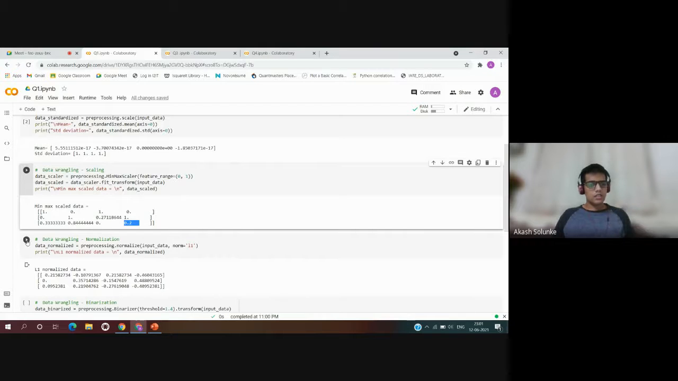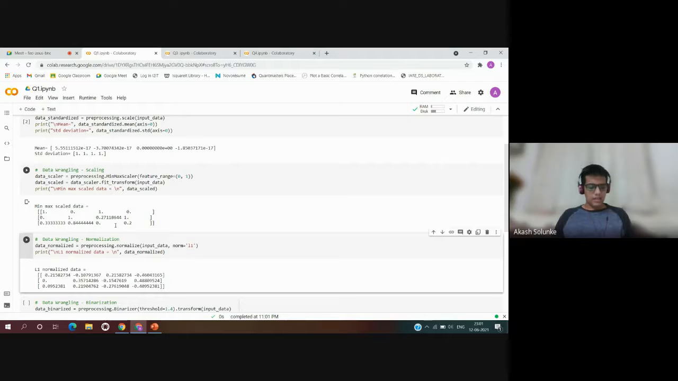Moving on to the next, normalization of the data wrangling. Normalization is adjusting the values in feature vectors so that they are measured on a common scale. We do that by data normalized equal to preprocessing dot normalize input data, norm L1. Here we are printing the normalized data, that is 0.2, minus 0.14. This whole array is normalized data so that they can be measured on the same scale.